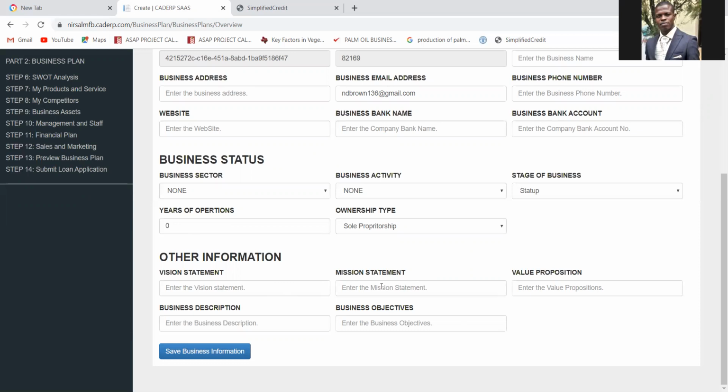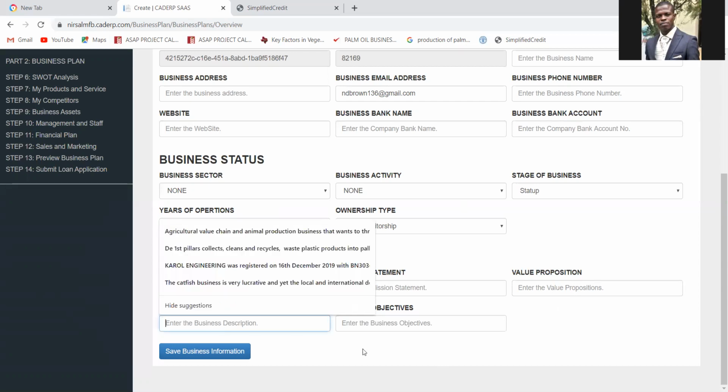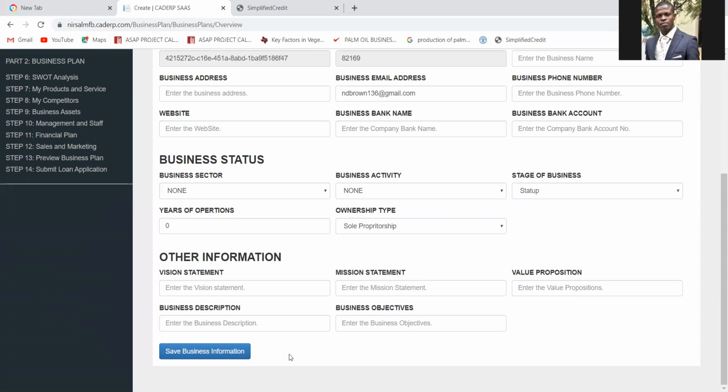So after stating your vision, the next will be your value proposition. Your value proposition is your unique selling point. What differentiates you from the competition? What unique value are you offering? Why should customers leave their existing businesses and start patronizing you? What value are customers deriving or going to be deriving from your product or services? So you list them. Now, you have to describe your business. What are you into? Describe it.